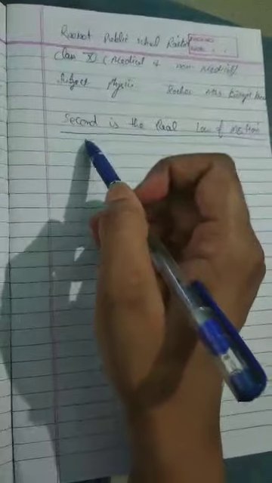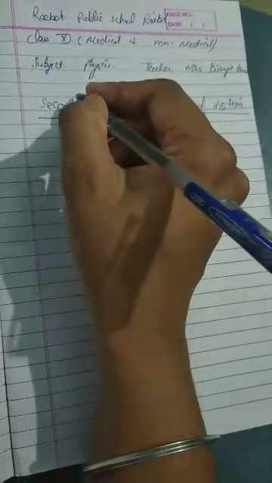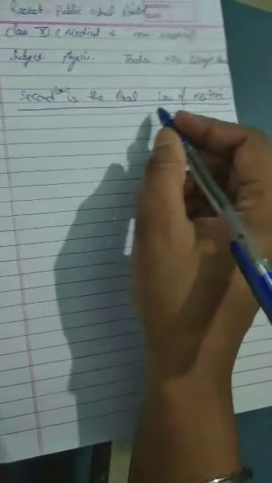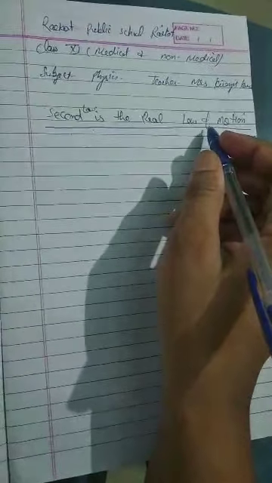Very good morning, students. Today our topic is that the second law is the real law of motion.